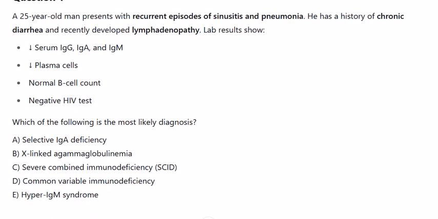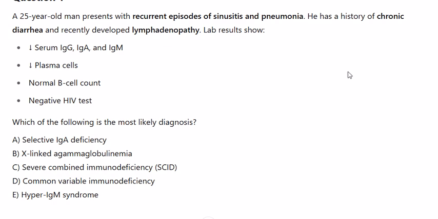Question 1. A 25-year-old man presents with recurrent episodes of sinusitis and pneumonia. He has a history of chronic diarrhea and recently developed lymphadenopathy. Lab results show low serum IgG, IgA, and IgM, low plasma cells, normal B cell count, and a negative HIV test. Which of the following is the most likely diagnosis?